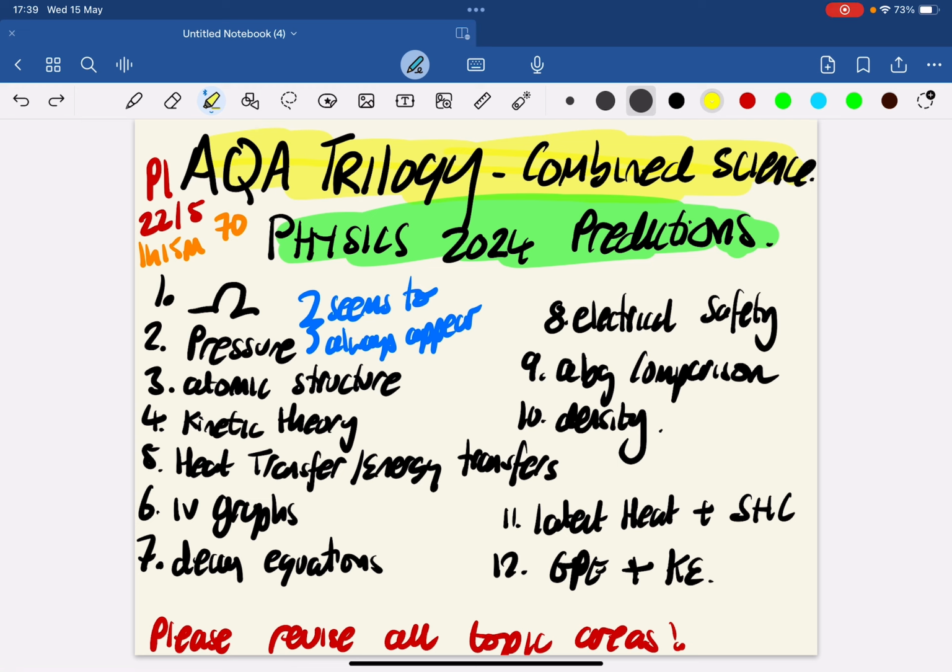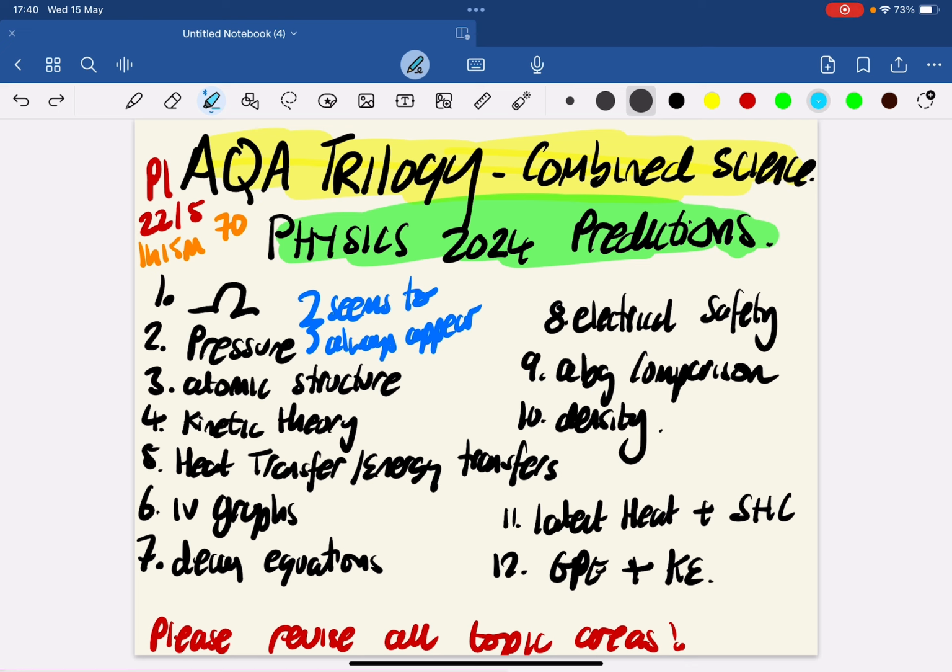So firstly, to look at is resistance. Now this will cover the length of wire required practical, so please look at that in detail. Think of your variables: your independent and dependent variables and your control variables. But questions on resistance, either the equation or within series and parallel circuits, there tends to always be a question on a resistor or resistance. So please have a look at those.